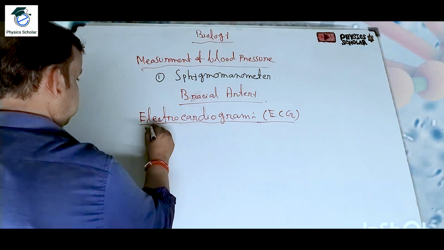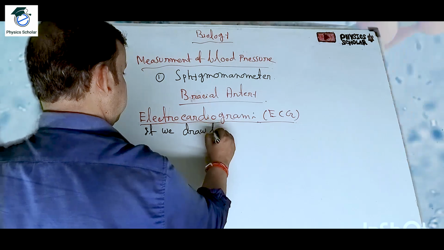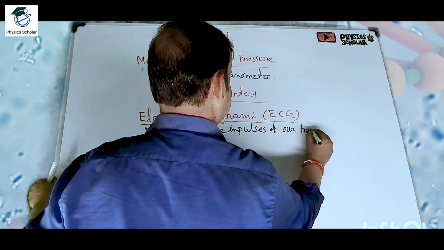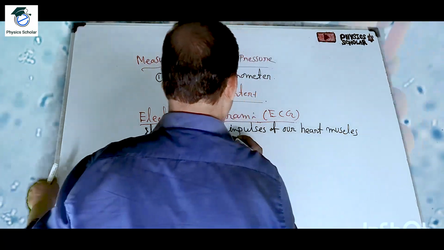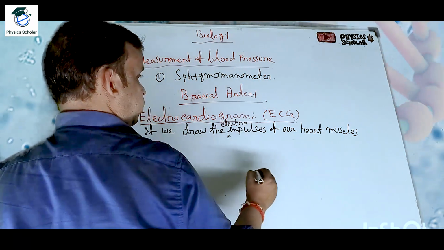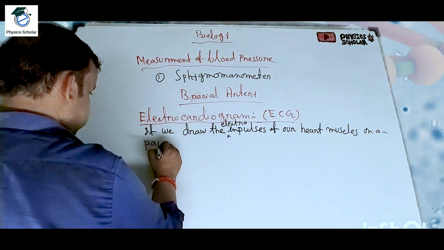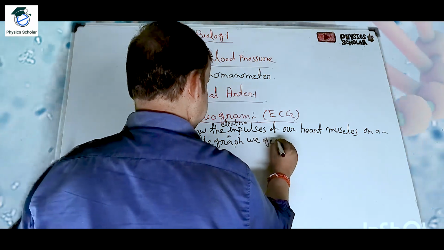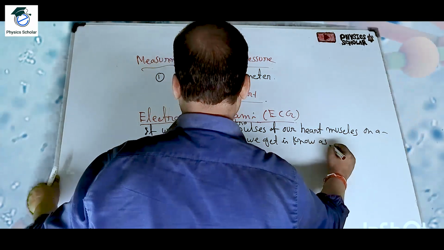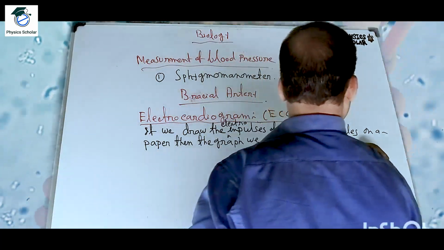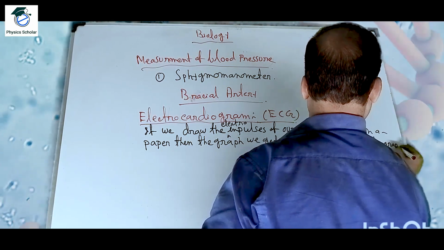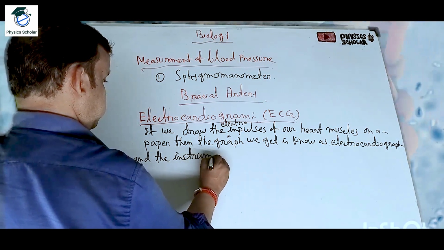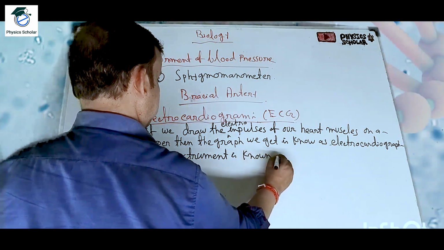If we draw the electro impulses of our heart muscles on a paper, then the graph we get is known as the electrocardiograph, and the instrument is known as the electrocardiogram.